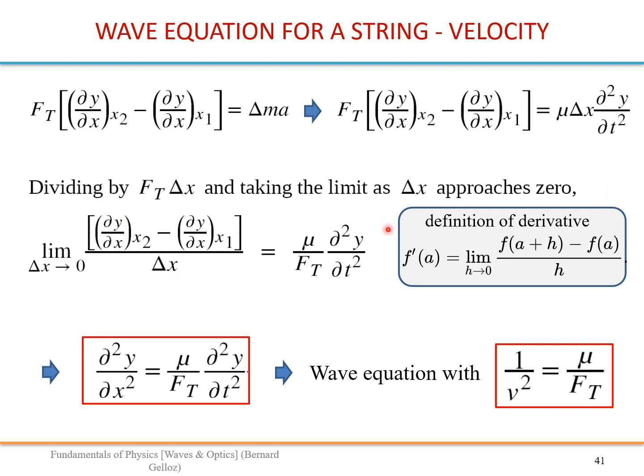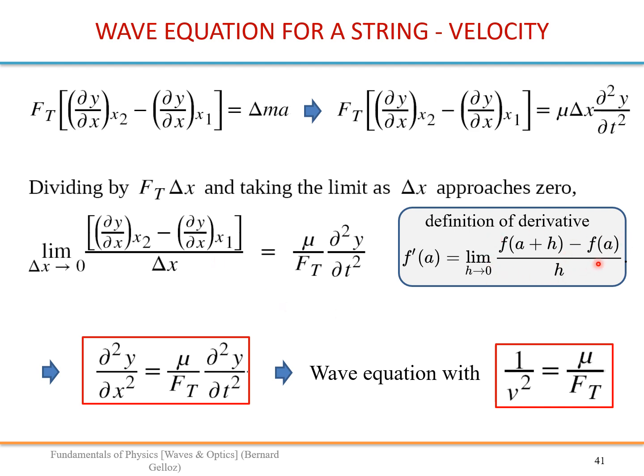Notice that this is in fact similar to this. We have a function at x2, which is a function of x plus delta x, and this one at x1 is just the function at x. So x2 equals x1 plus delta x in this case.